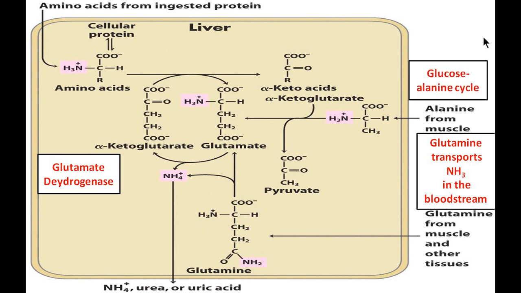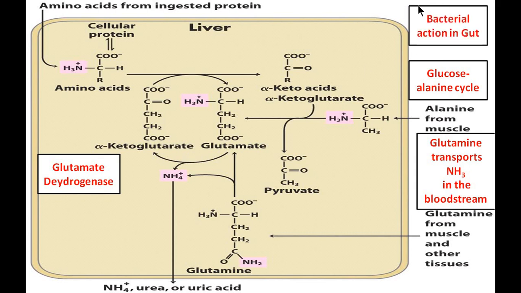Another important source is the glucose alanine cycle that is there in the muscles. Alanine is transported into the liver and it is transaminated to form pyruvic acid and glutamic acid. Further, glutamic acid is oxidatively deaminated to form ammonia.